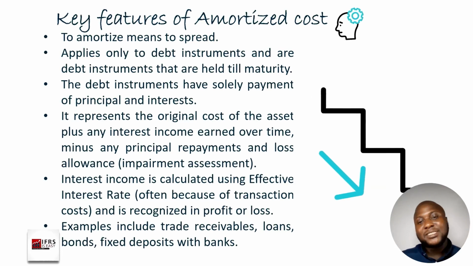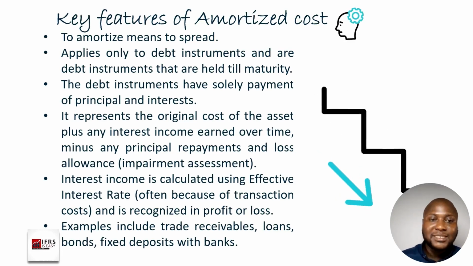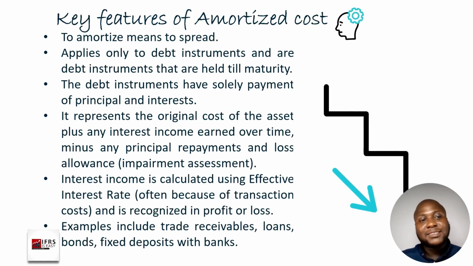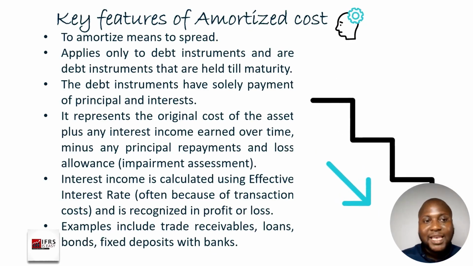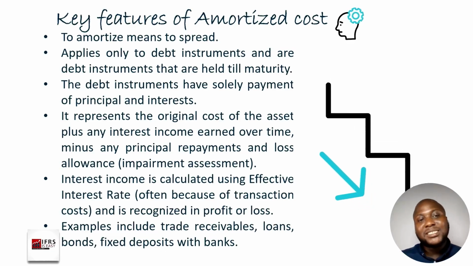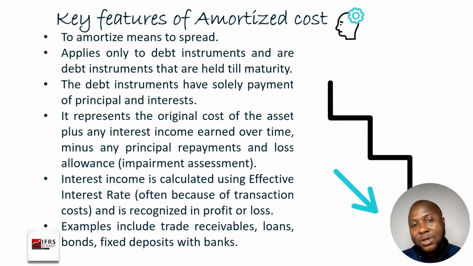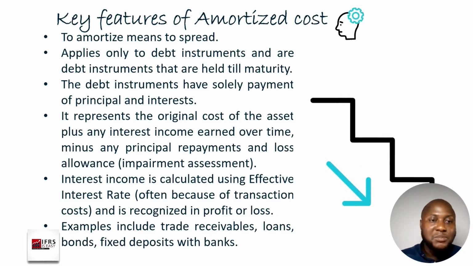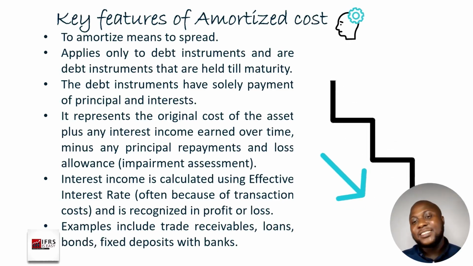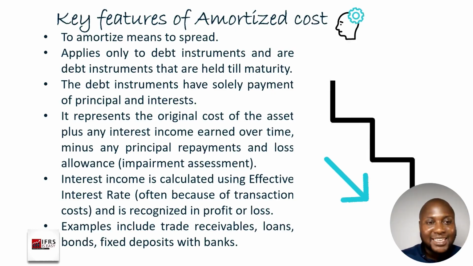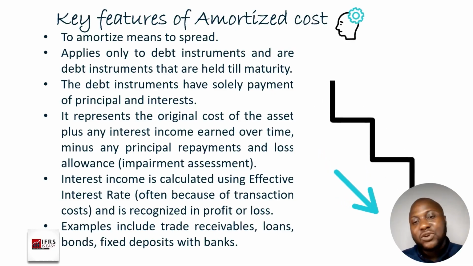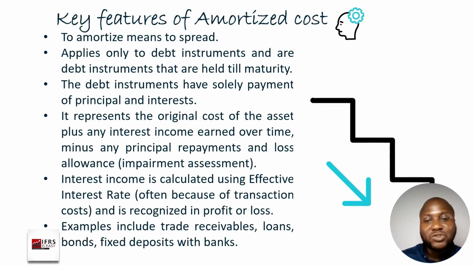Now, what that means is that if you have a loan that you have taken, the loan has the principal that you are supposed to repay, and it also has attributed interest. Now, it's not compulsory that the interest has to have a percentage. So there are situations whereby there's no interest at all, which may be just zero interest. But the major thing is that it must not have anything outside principal and interest. If it has anything outside principal and interest, then it does not meet the requirement to be categorized under amortized cost.